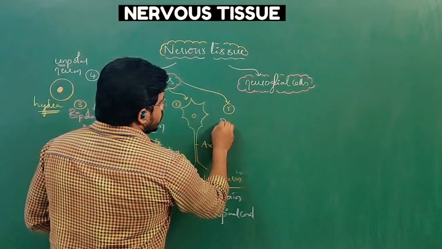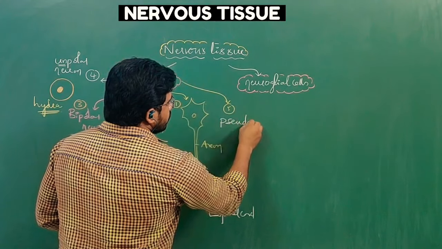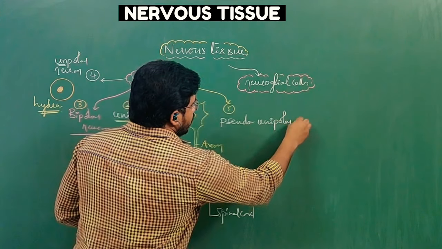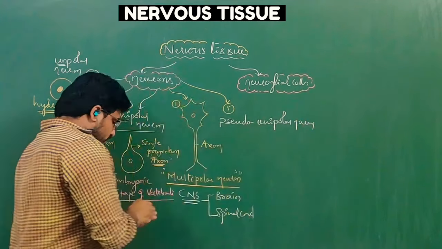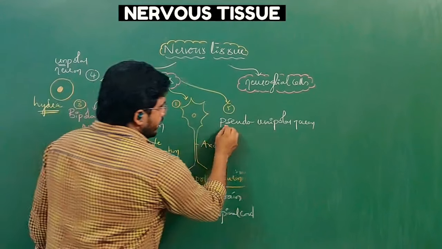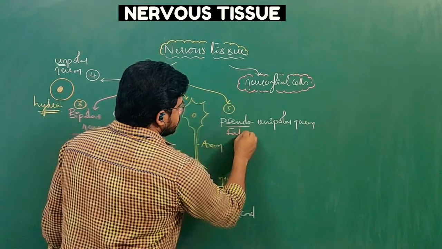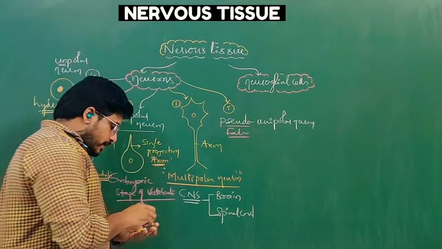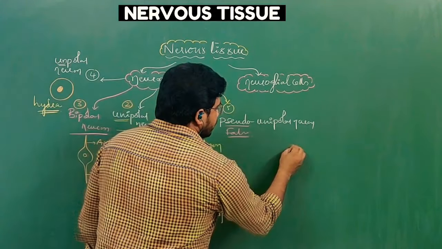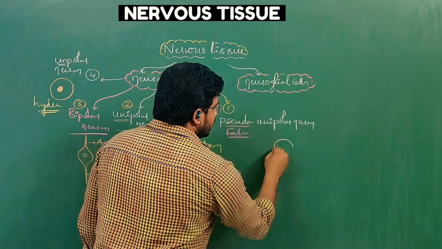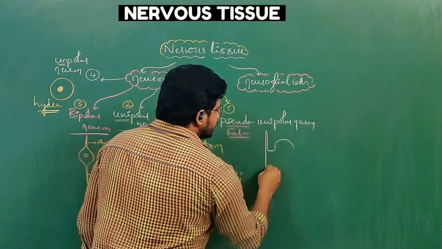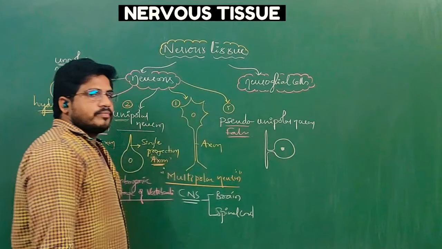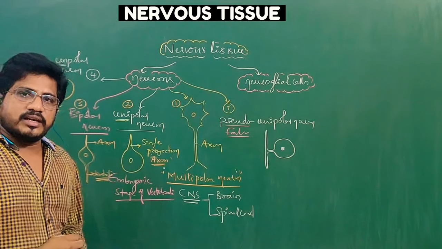that is called the pseudo-unipolar neuron. What is the meaning of pseudo? Pseudo means false. Unipolar neuron means what? Single. But let us see its structure. It looks like this. How many projections are there generally?